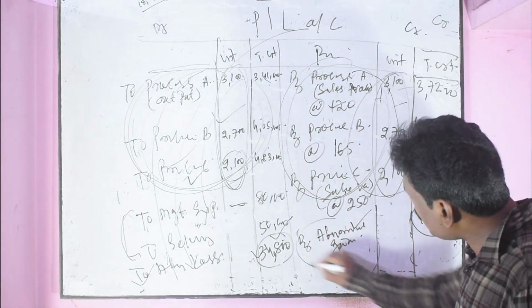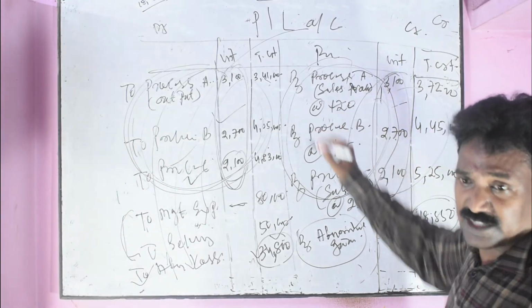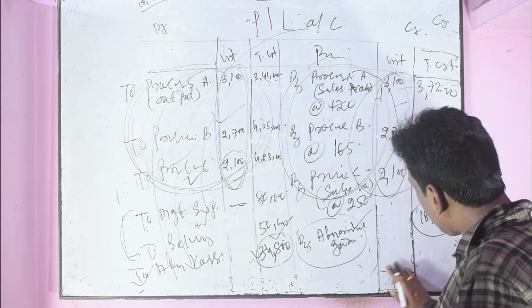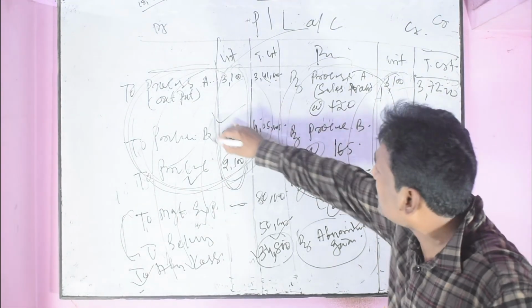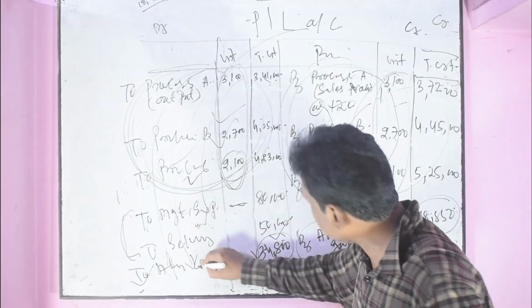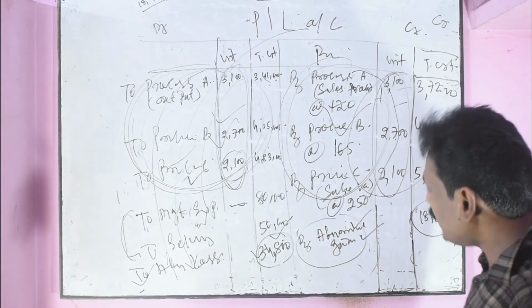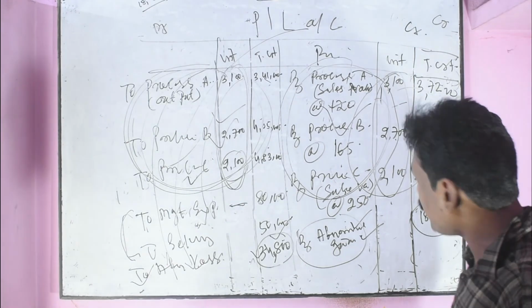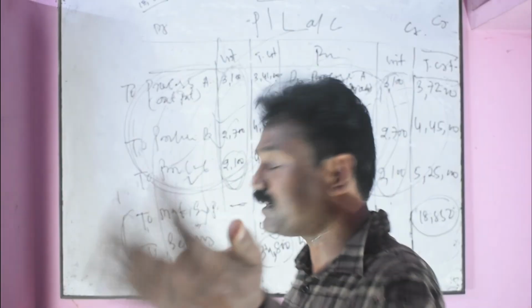That is income to the process in units and value. Then after posting the costs, sales, expenses and gains, we balance both sides to know whether there is profit or net loss.